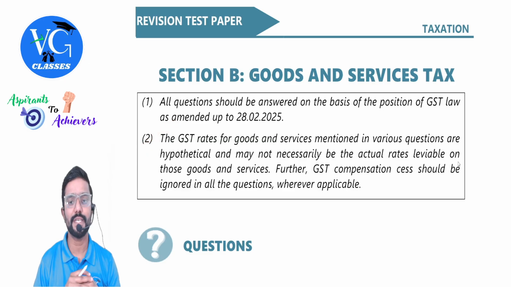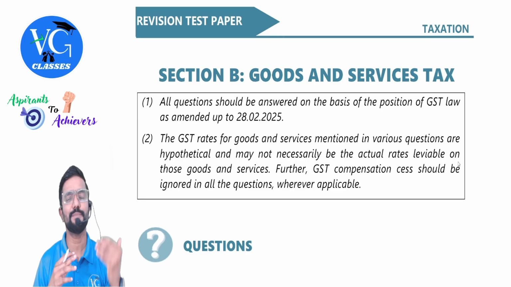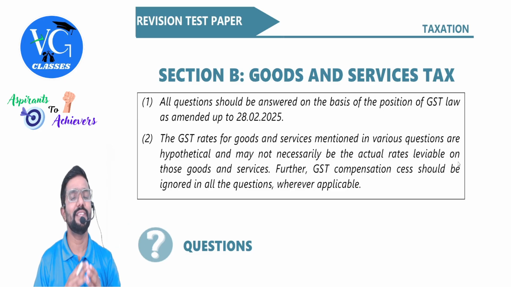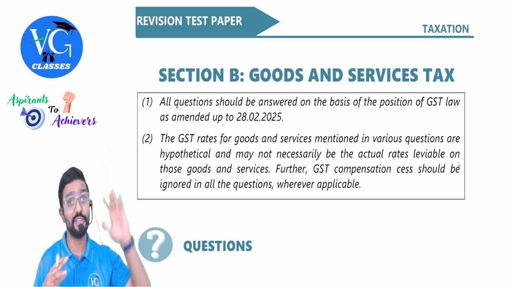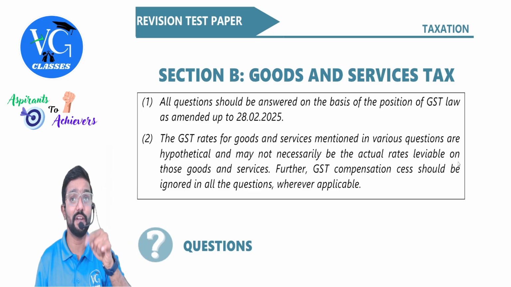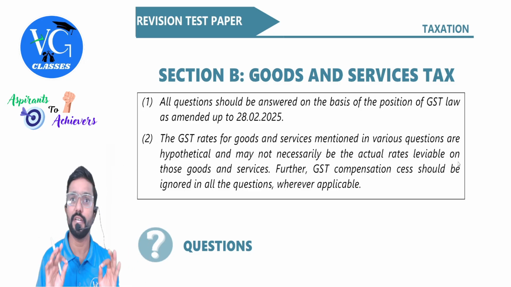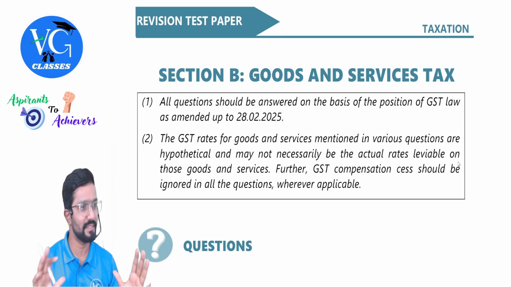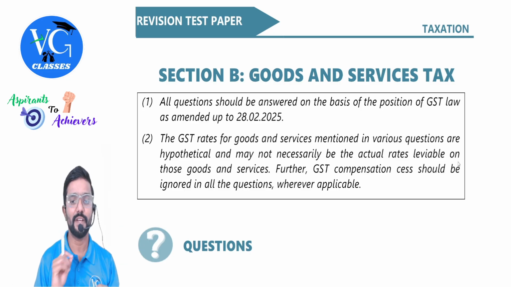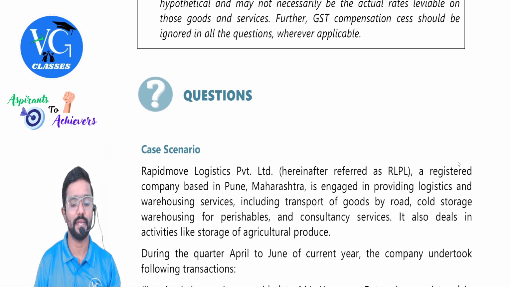The GST rates for goods and services mentioned in the various questions are hypothetical and may not necessarily be actual rates leviable on those goods and services. That is, as per Section 9, if the assessee is under the normal scheme, the rate of GST on goods or services will depend on the classification of goods or services. Sir, should we check the classification and see whether the rate given in the question is right or wrong? No. Don't test the question. Whatever rate they have given, please follow the same. In reality, it may not be the same. That is what they are trying to tell here. Further, GST compensation cess should be ignored in all the questions wherever applicable.